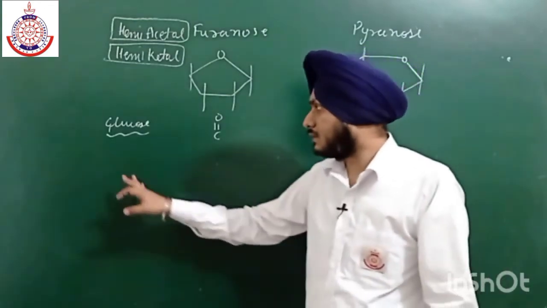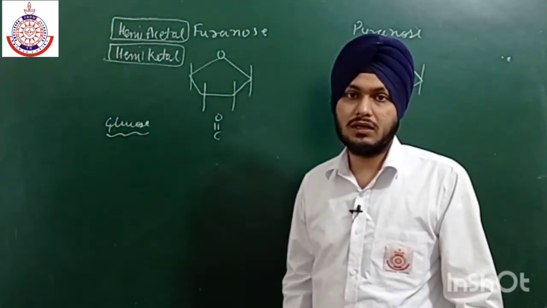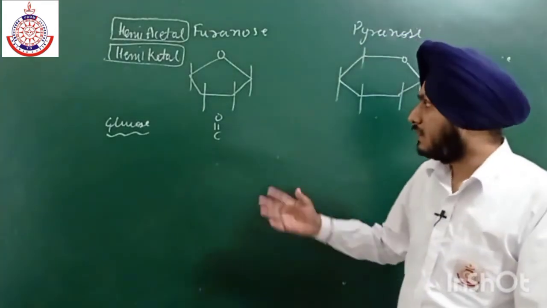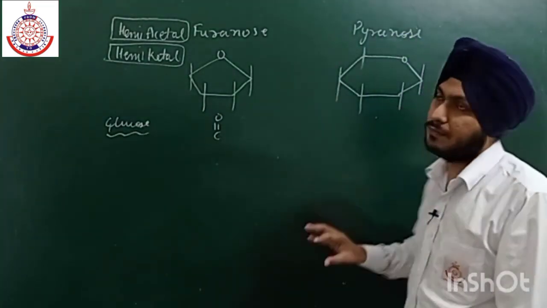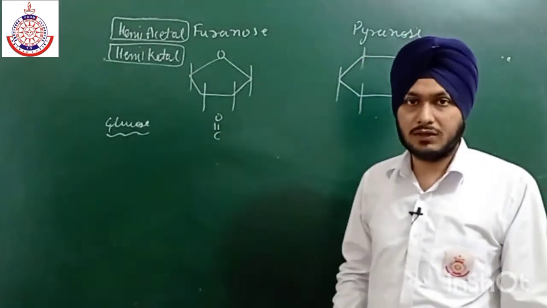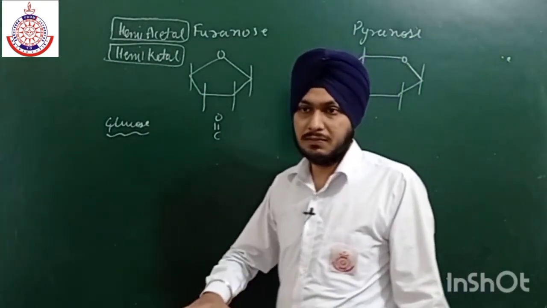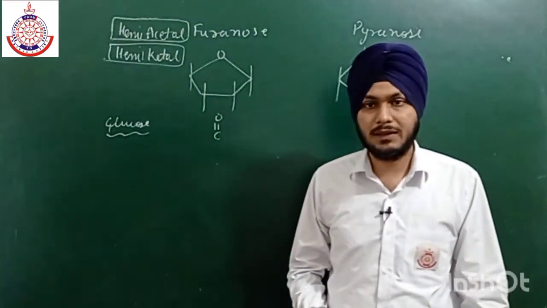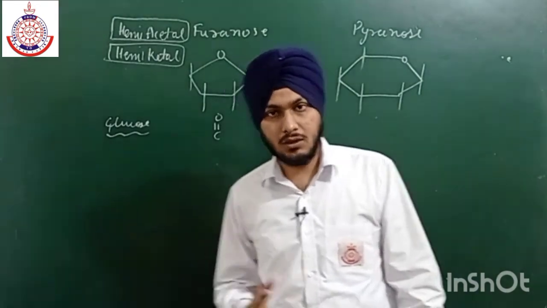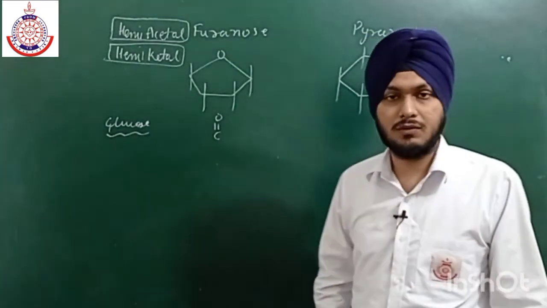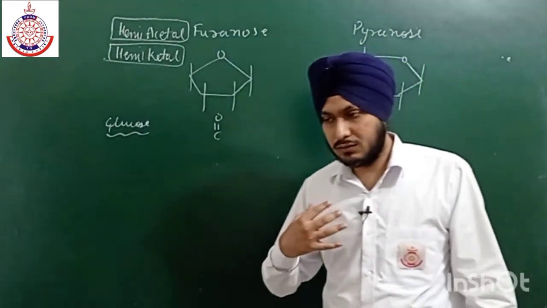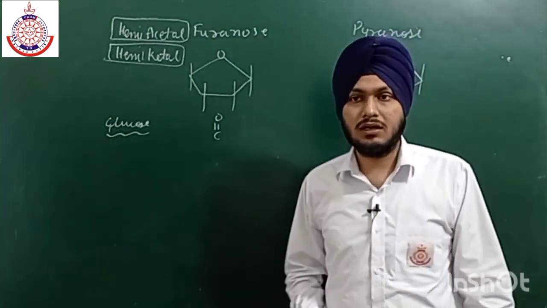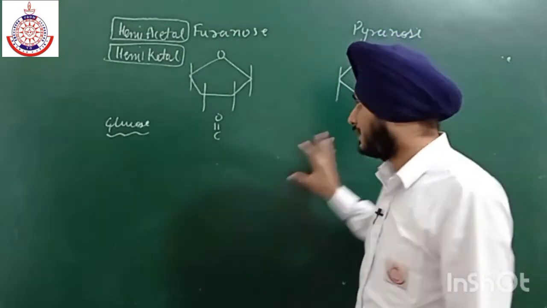Hexoses and pentoses, having 6 or 5 carbon atoms respectively, generally exist in pyranose form, except fructose, which is generally present in furanose form. Those with fewer carbon atoms, like deoxyribose and ribose, all exist in furanose form, but others like glucose and galactose all exist in pyranose form.